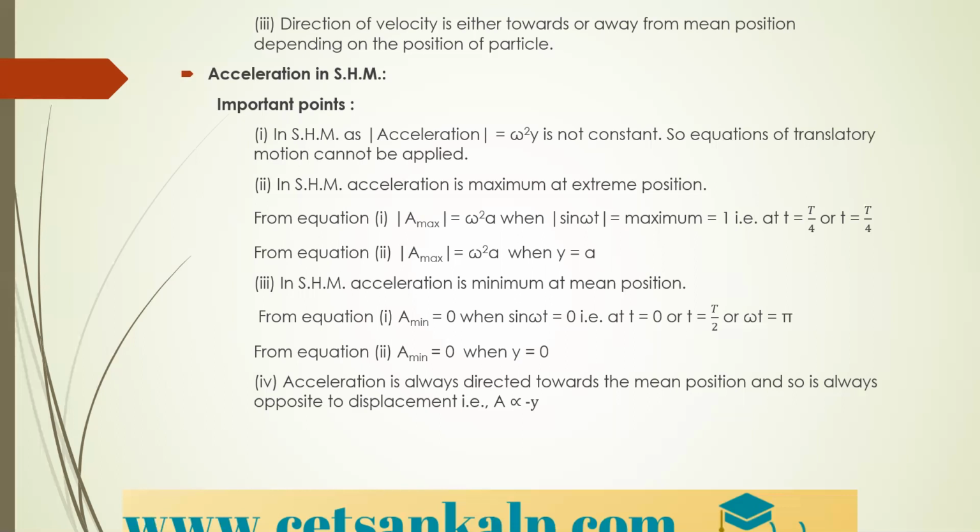Therefore sine omega t is maximum when it is equal to 1, right? Therefore, t is equal to T by 4. Next we have the phase diagram, at that time you will understand this. So in SHM, acceleration is minimum at the mean position. Therefore, A minimum is equal to 0 when sine omega t is equal to 0.